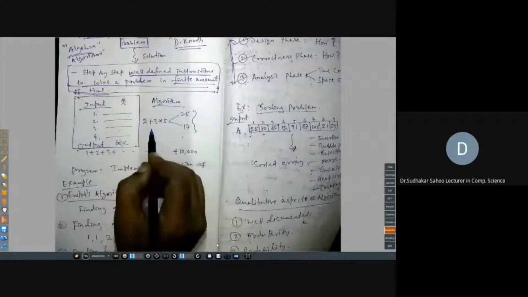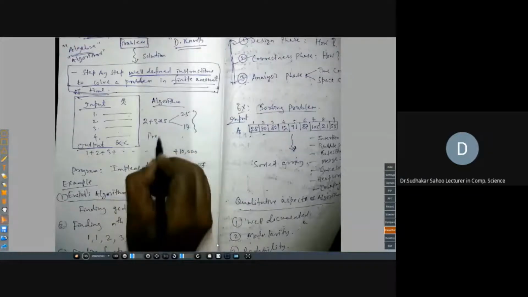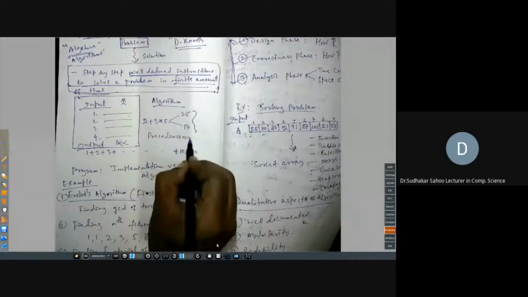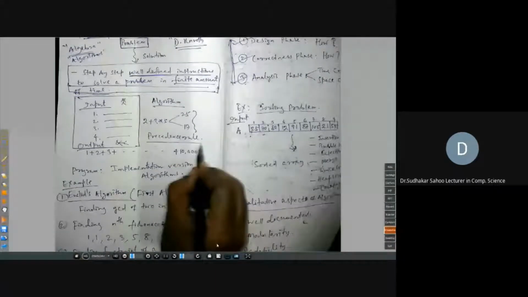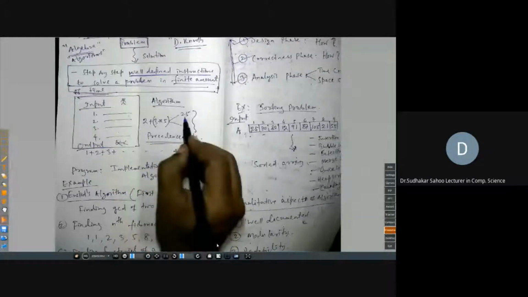But if you add a precedence rule associated with these operations, then it is unique. Or if you give brackets, so that 3 into 5 is executed first and then added to 2, then you will get a unique answer.